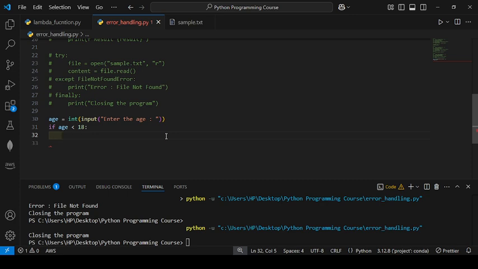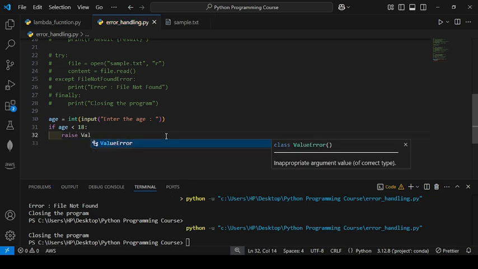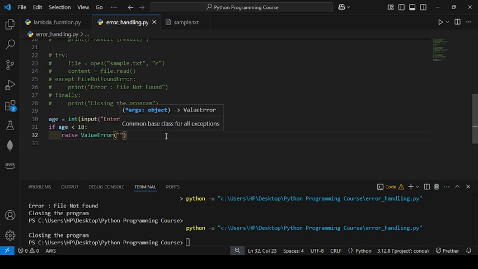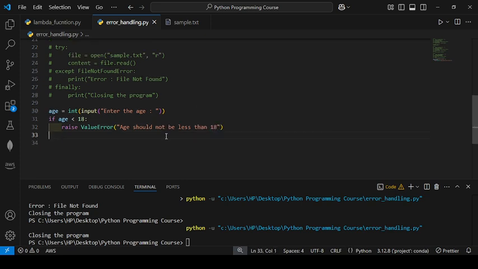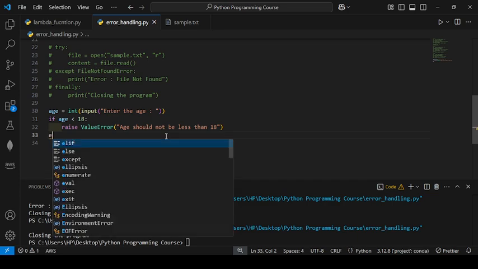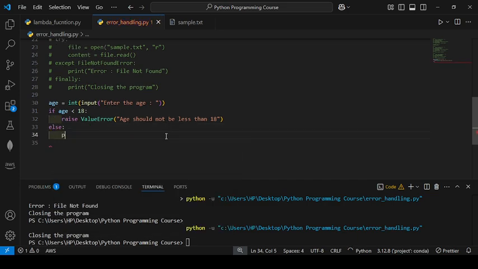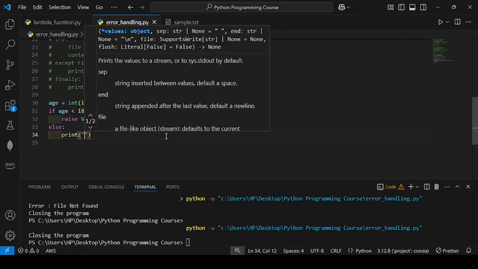So I will raise a ValueError, and I will write here, age should not be less than 18. Okay, after this I will write an else block, where when the condition of if is false, then else block will be executed. So I will write here access granted.